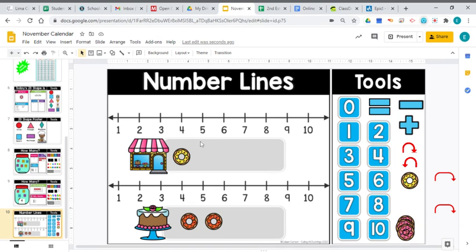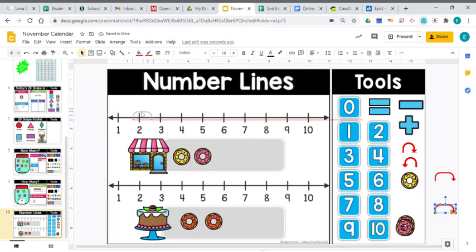So in this first picture, we've got one donut. So we would start on our number line right here at the number 1. But if I added one more donut to that, how many donuts would I have? You probably don't even need to count. You can probably look right at it and see that if you had one donut and you jumped one more, you now have 2 donuts.